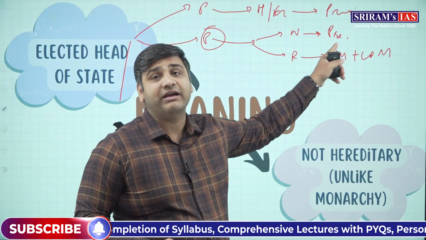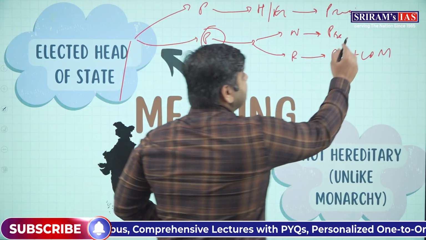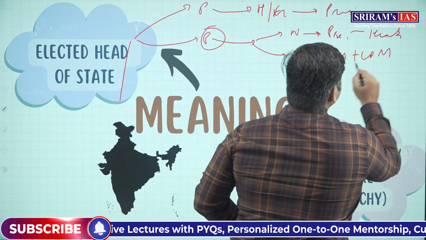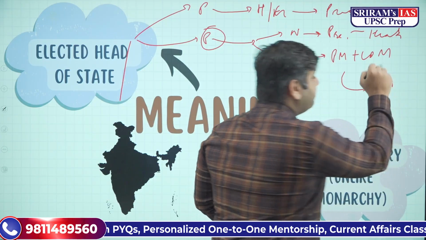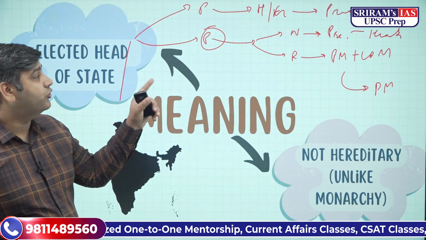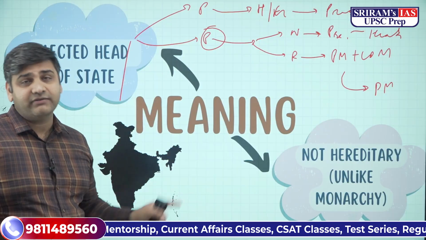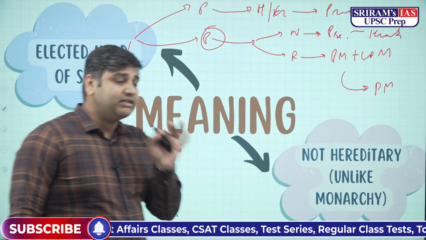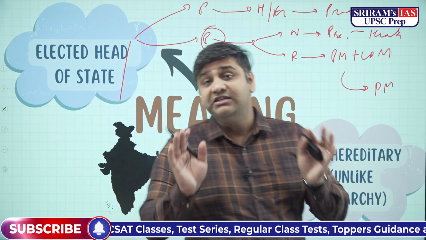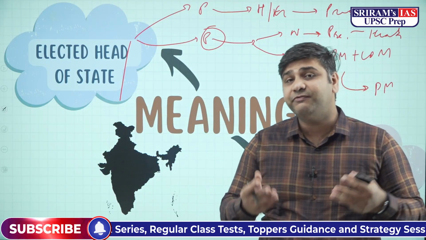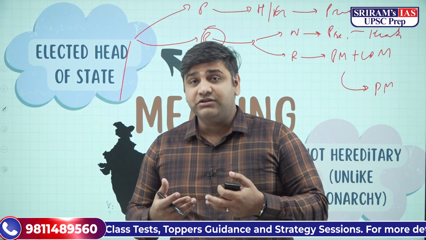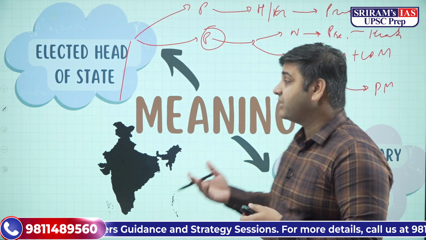Head of the state क्या है? President. The nominal head is the head of the state. Whereas the head of the government is the prime minister. You must not forget this information. It's a very, very important thing for you to understand in the political system in India, the parliamentary form of government, which is there in India.